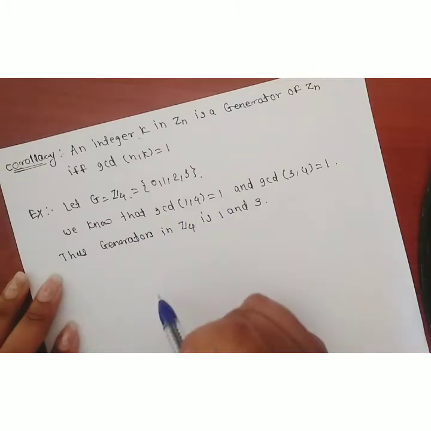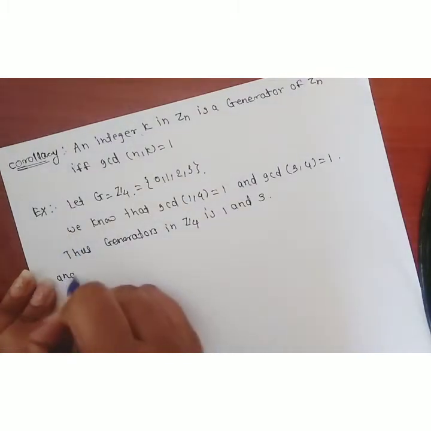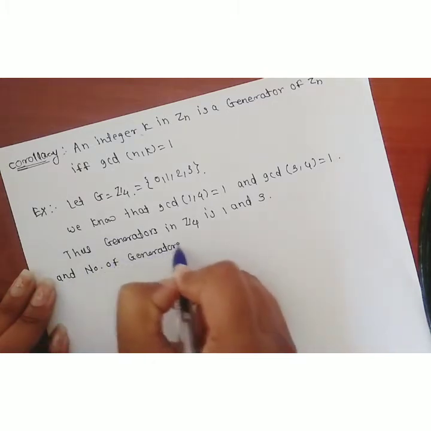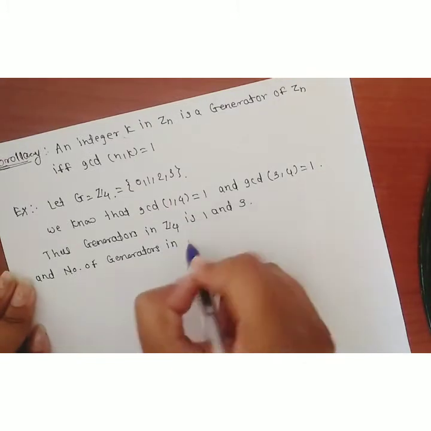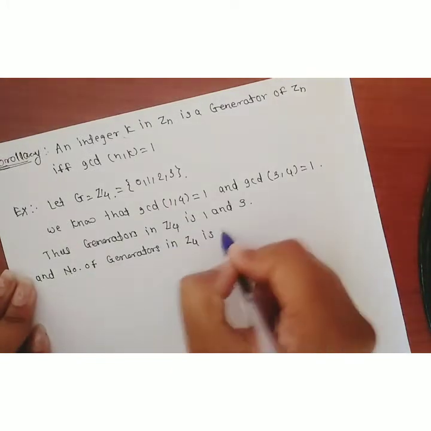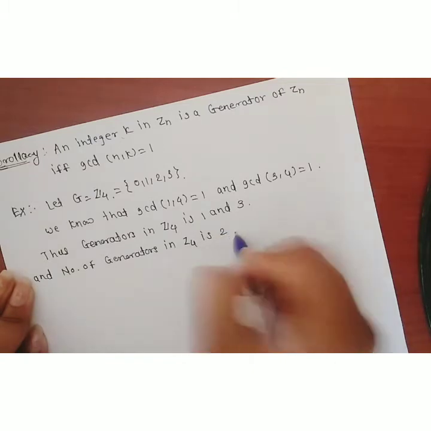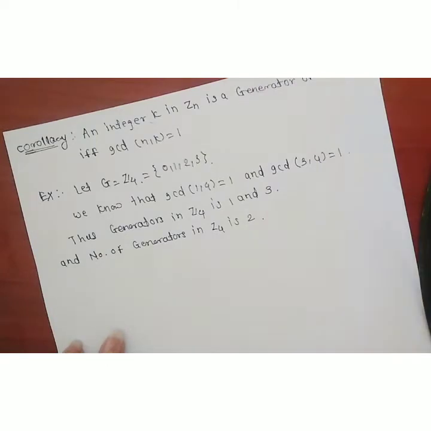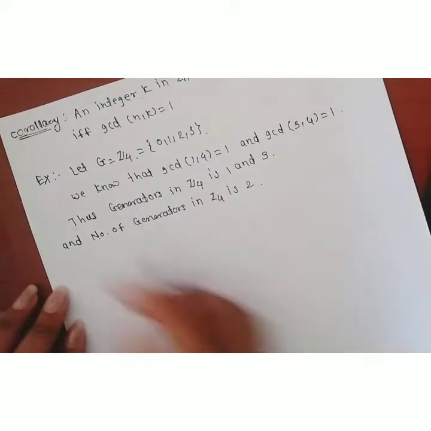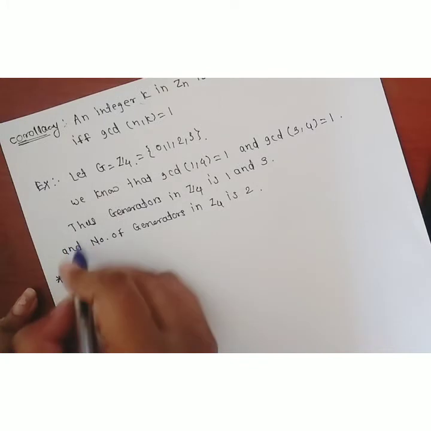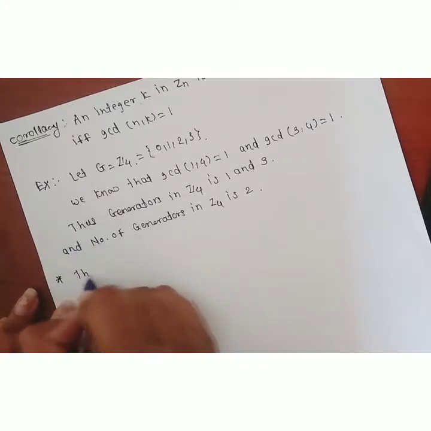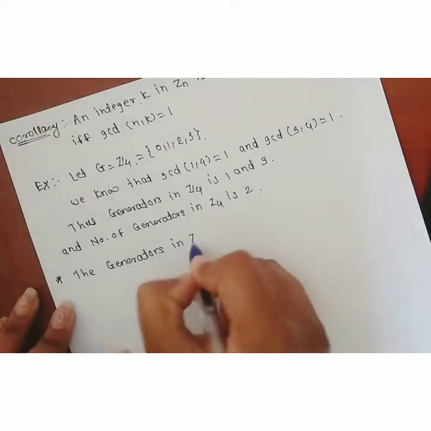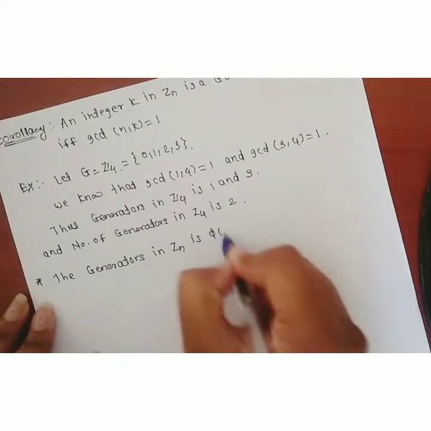And how many generators are there in Z4? The number of generators in Z4 is 2: 1 and 3. From this, another result can be established. The statement is that the number of generators in Zn is phi of n.